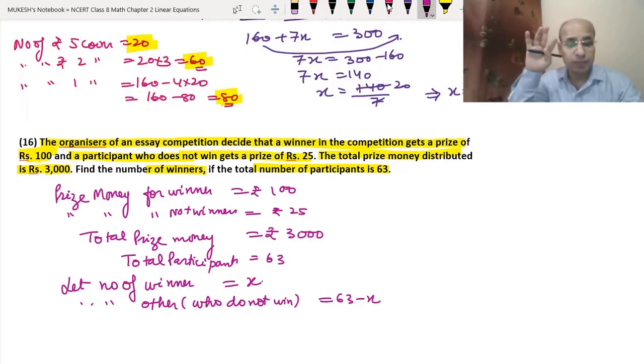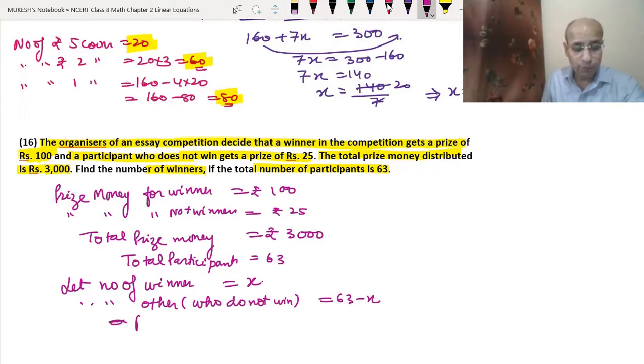Same way, if we have the total participants 63 and the number of winners is x, that means the number of those who do not win will be 63 minus x. Okay. Now the prize money taken by the winners.